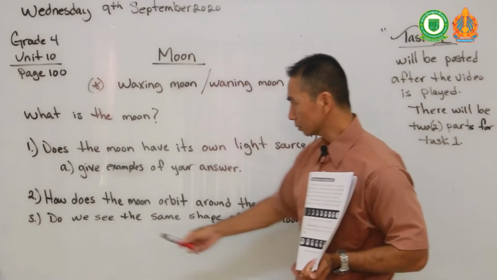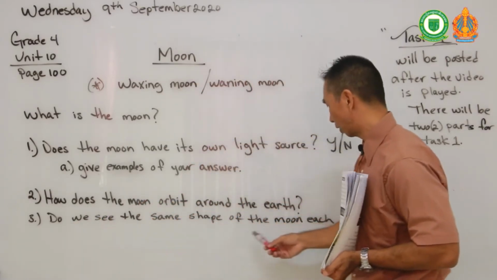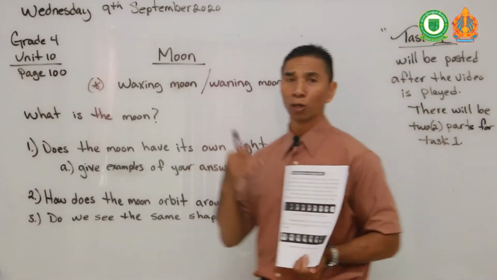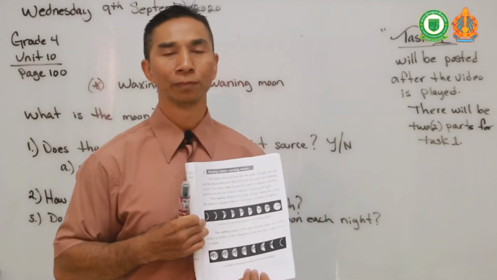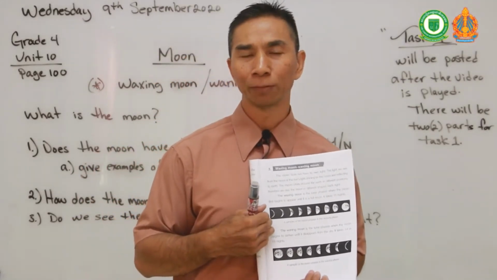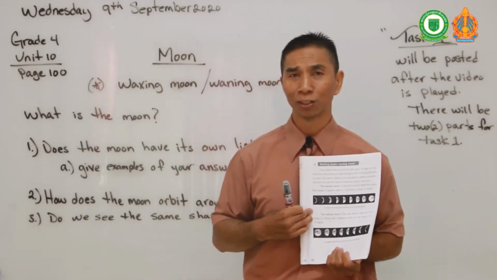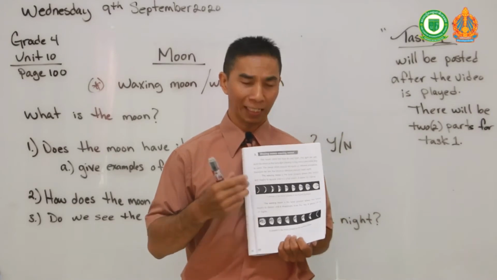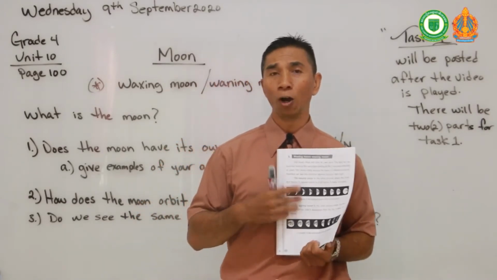explanation. Okay, my third question to you is, do we see the same shapes of the moon each night? So every night, do you see the same shapes of the moon? Yes or no? Sometimes you see a half moon. Sometimes do you see a crescent moon? Or sometimes do you see a reverse crescent moon? Yes or no? And do you know what the name of that moon shape is called? I hope you do.